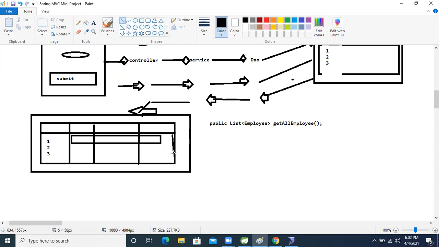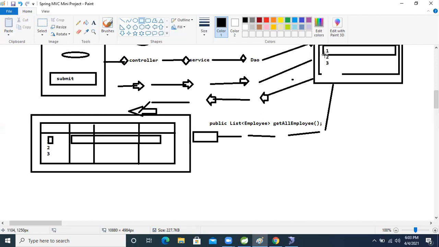First we will give one link to the end user. Whenever the end user clicks on the link, the id will go to our controller class. Based on the id, our controller will contact the service class, then service to DAO, and it will hit the database. In the database, only one record will be selected.